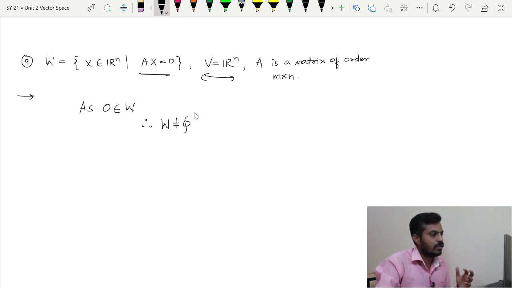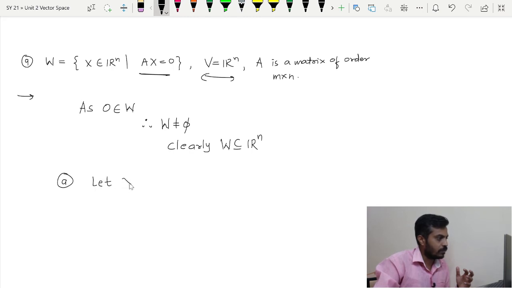And we don't have any issues for the subset. So I will say clearly W is a subset of R raised to n. Now moving towards our two properties. So I will take two elements of W. Let x and y belong to W be any elements.